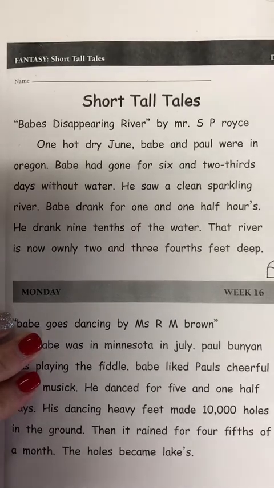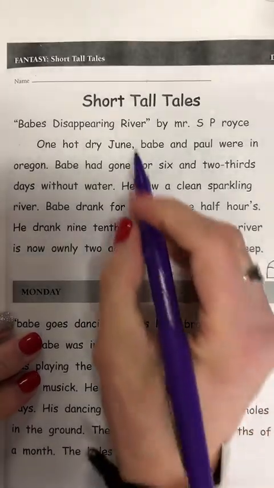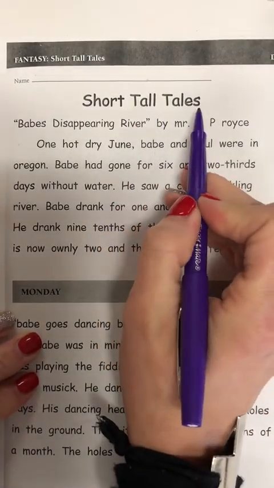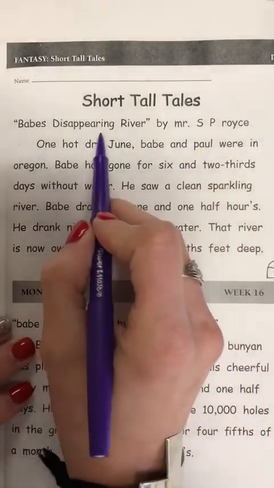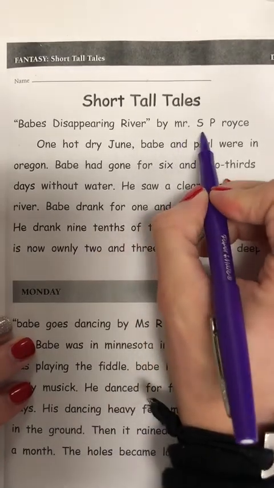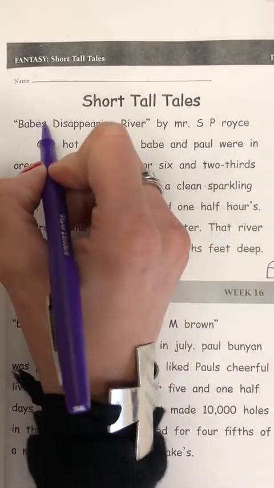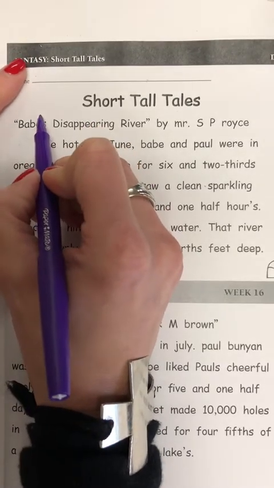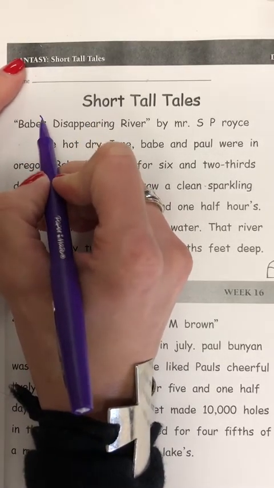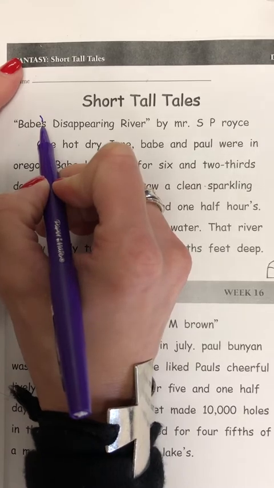Daily Paragraph Editing, Week 16, Monday. This week we are going to be reading Short, Tall Tales. Babe's Disappearing River by Mr. S.P. Royce. Starting out in this sentence, we are showing possession of Babe's disappearing river, so you need to insert an apostrophe between the E and the S.